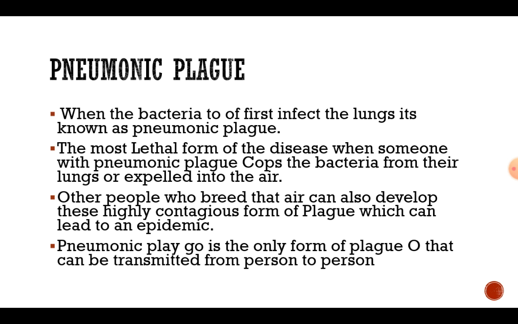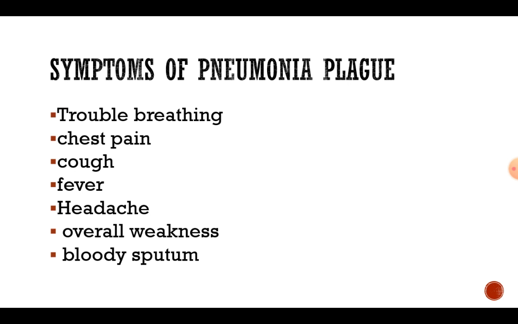Pneumonic plague. When the bacteria first infect the lungs, it is known as pneumonic plague. It is the most lethal form of the disease. When someone with pneumonic plague coughs, the bacteria from their lungs are expelled into the air. Other people who breathe that air can also develop this highly contagious form of plague, which can lead to an epidemic. Pneumonic plague is the only form of plague that can be transmitted from person to person.